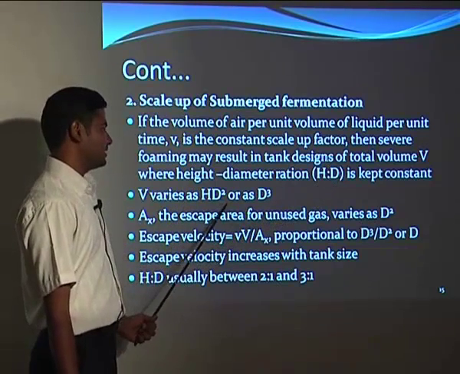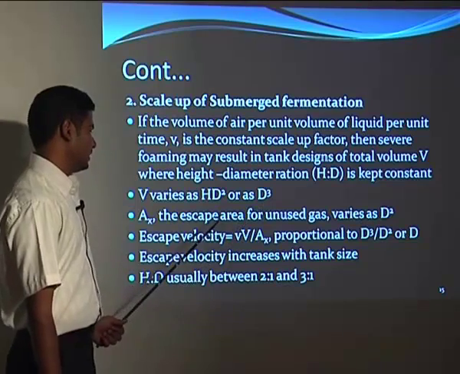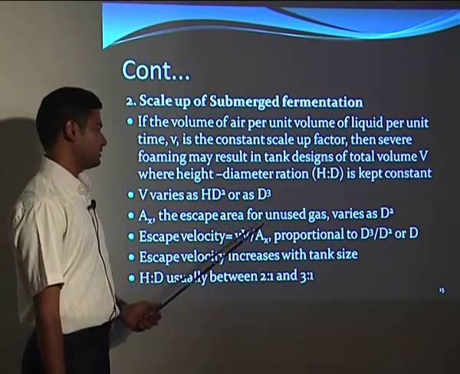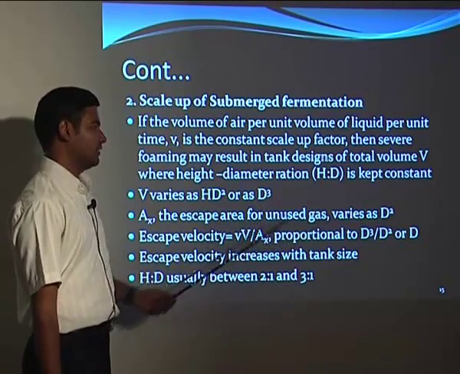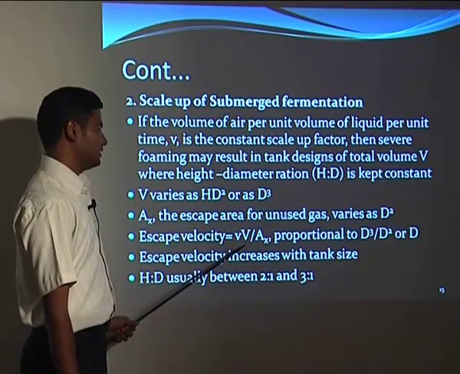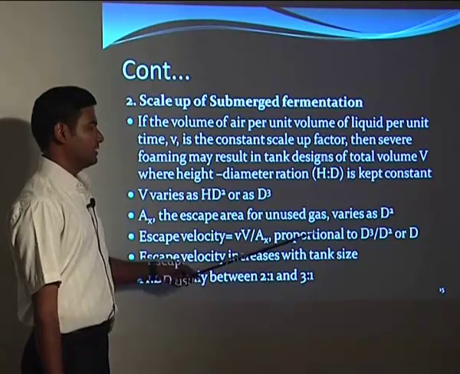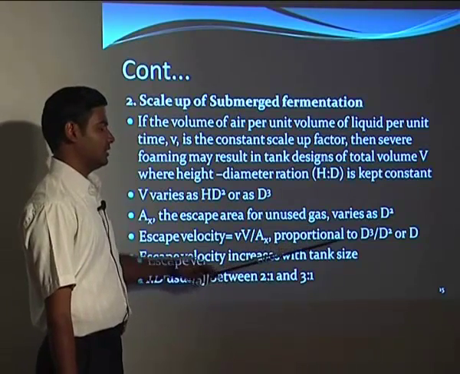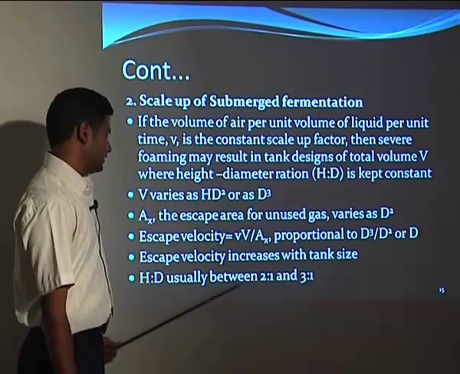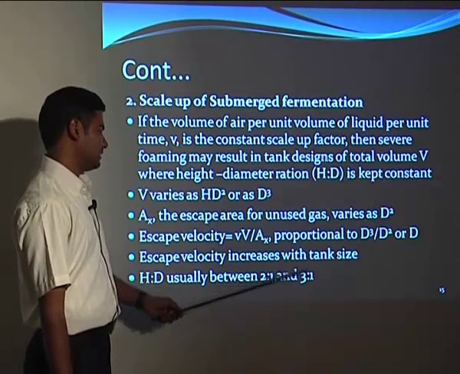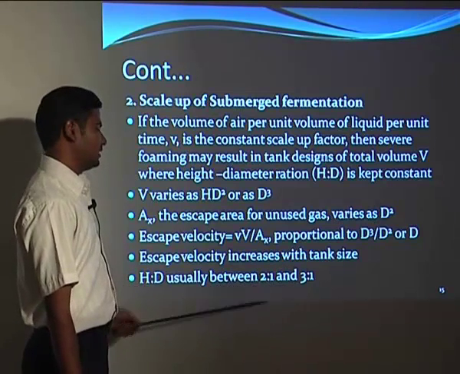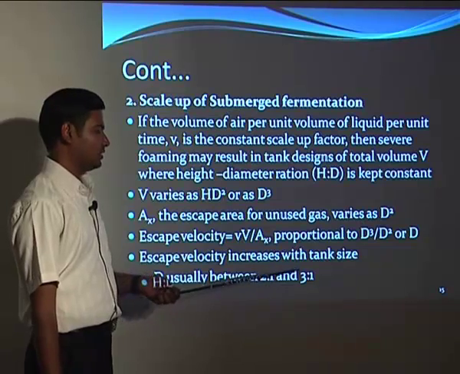So V varies as hd square, or as d cube. X, the escape area for unused gas, varies as d square. So escape velocity we can give by small v equals capital E by X. It is proportional to d cube by d square, or d. So escape velocity increases with the tank size, and H to D is usually between 2:1 or 3:1.